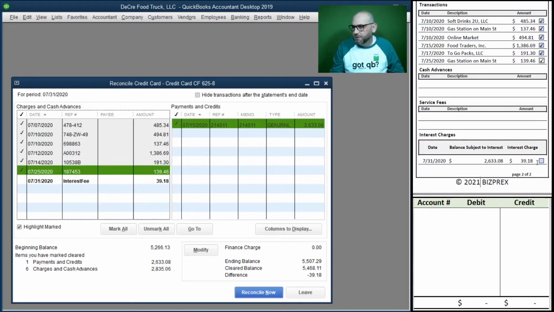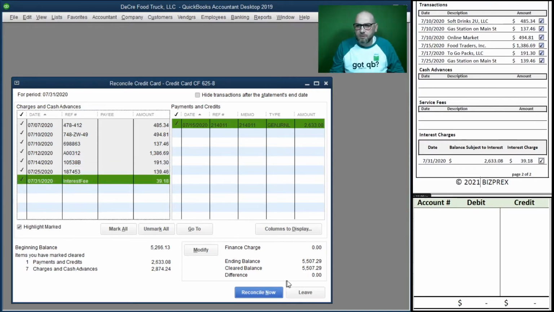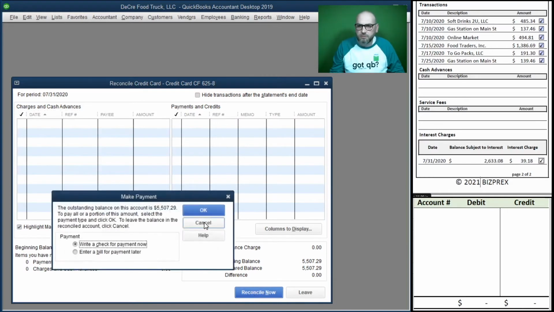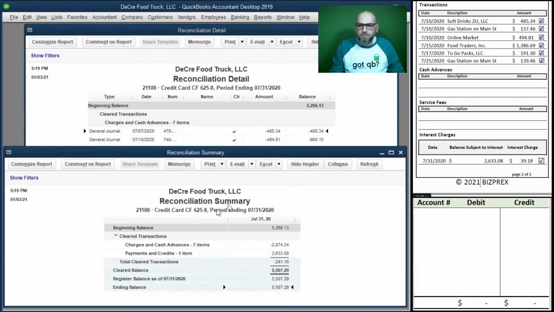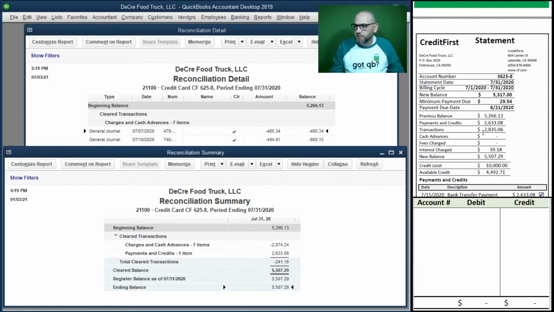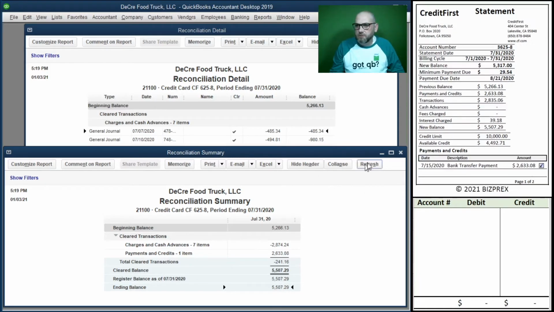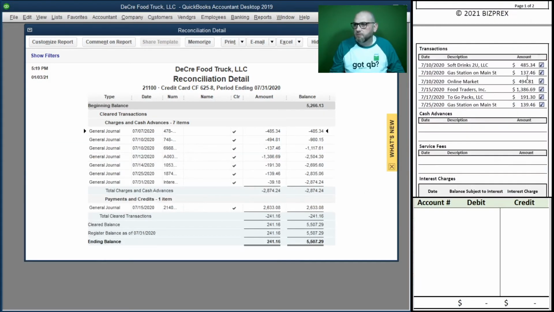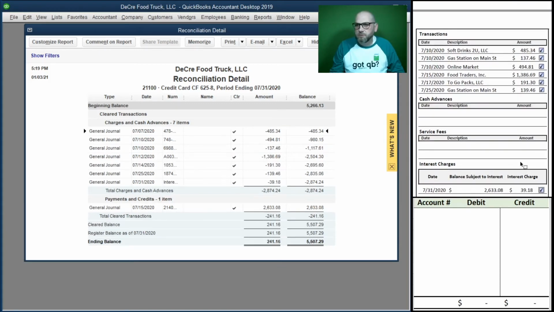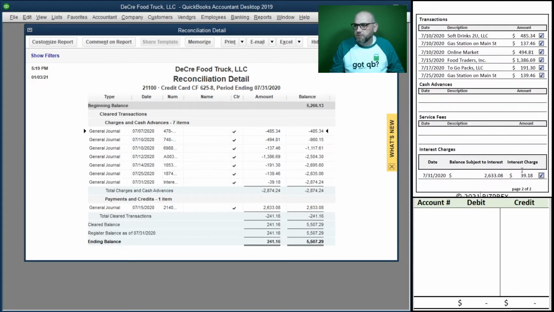Awesome. All right, let's reconcile this entry. And we're at 0, right? That's what we want. Reconcile now. We're not going to do that. All right, we have our reports. Go ahead and print that. Make sure the balances still match. All good. All right. Close this one out. Transactions, good. All right, all good, including our finance charge right here that we posted during reconciliation.